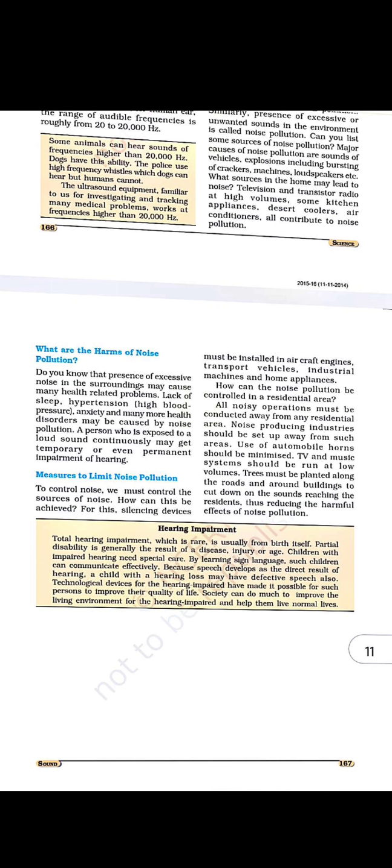Now, measures to limit noise pollution: how can you decrease the harms of noise pollution? We know that to control noise we must control the sources of noise. Loudspeakers used in our societies should be reduced, and vehicles blowing horns should be reduced. In residential areas, using music or DJs should be reduced. Amplifiers should not be used. Use of automobile horns should be minimized. TV music should be at a very low volume, and should not be used at high volumes.